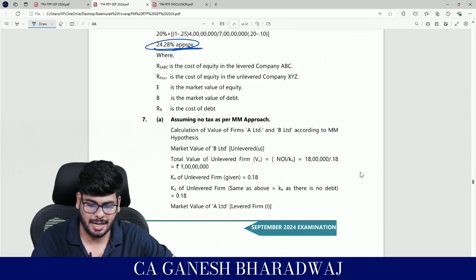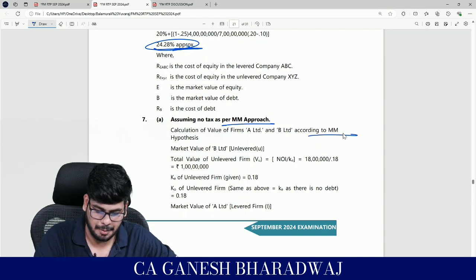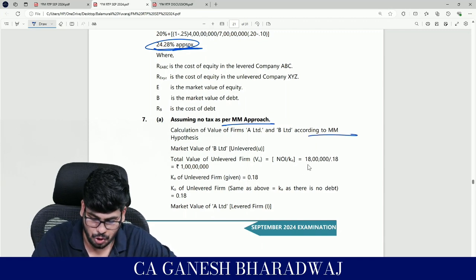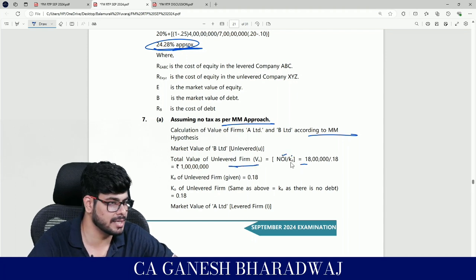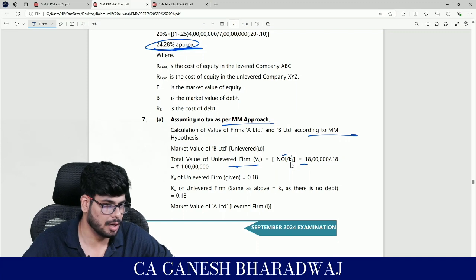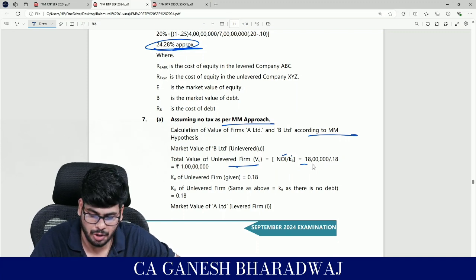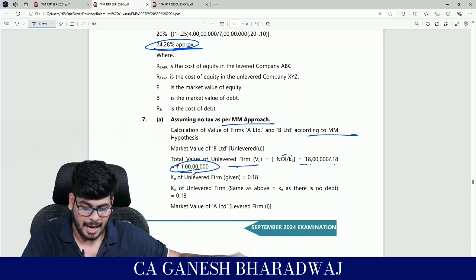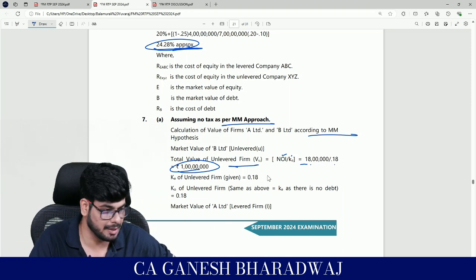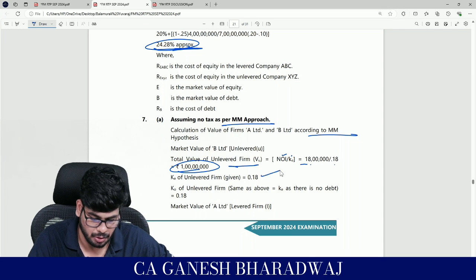Look, assuming no taxes as per MM. So value of A and B are according to MM hypothesis, unlevered firm. So what we did was the value of unlevered firm is NOI upon KE. Why? KE is equal to KO, and that's the only source of capital for you, right? So that's going to be 18 lakh upon 0.18. That's going to be 1 crore rupees. Clear, guys? And they have given that KE of the unlevered firm is going to be 18%.